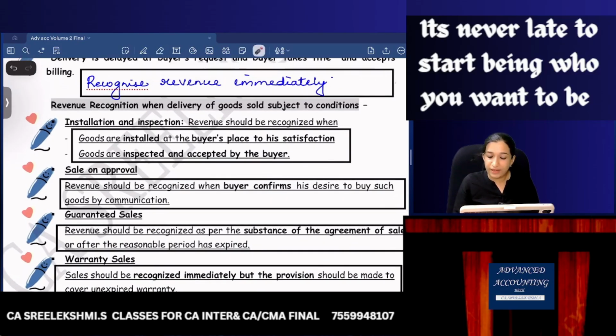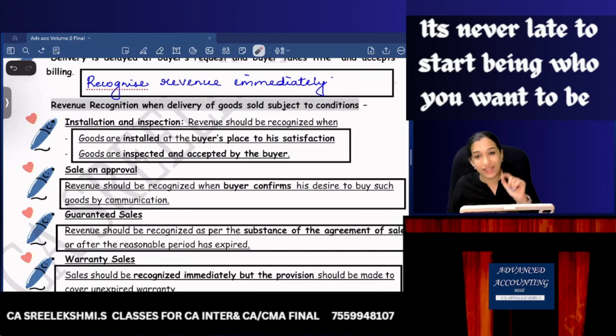Revenue recognition when delivery of goods sold is subject to conditions. I sold goods subject to conditions, like installation and inspection. If there is a shopping mall and we need elevators and escalators, and I've given you orders, once the elevators are installed and inspected, then only I'll make the payment.